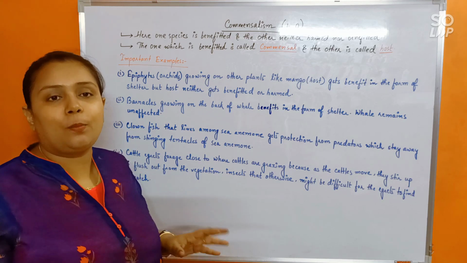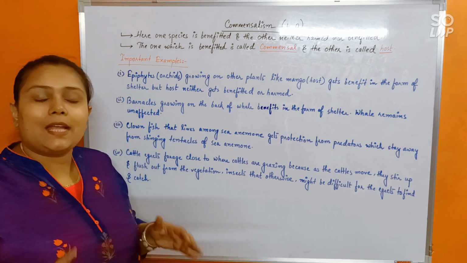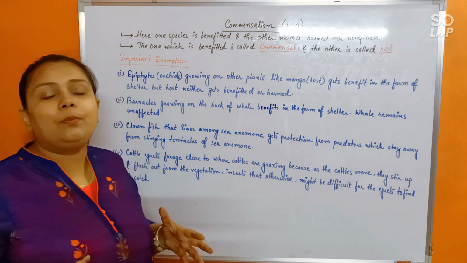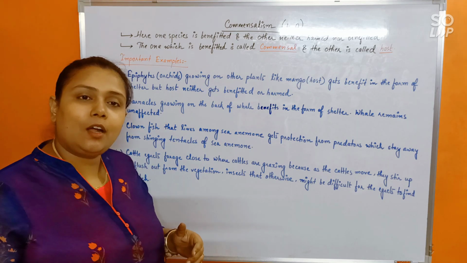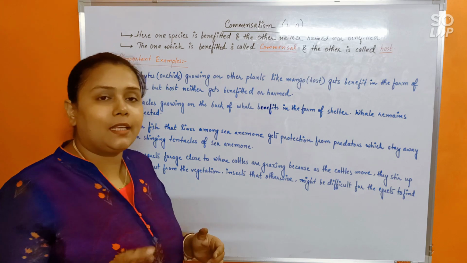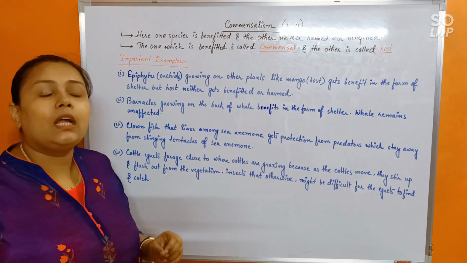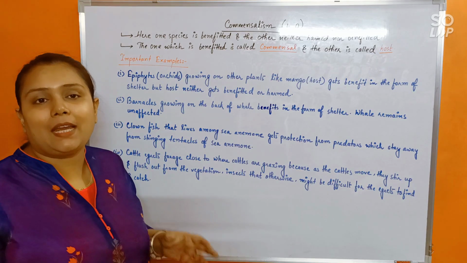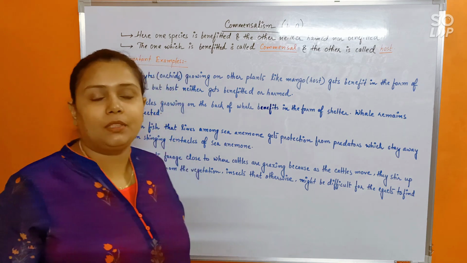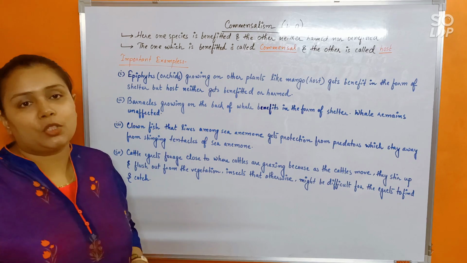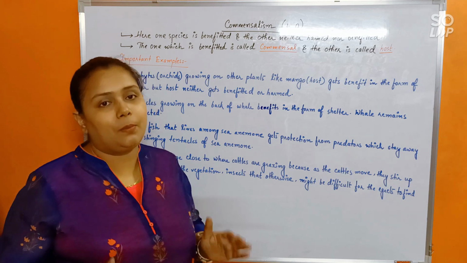That's why, to make the job easier, they would remain nearby to where cattle are grazing. Because as the cattle would be grazing, they would be anyway stirring up or flushing out the vegetation or the grass. And that's how to identify or to locate the insects would become much easier for the cattle egrets. Understood? That's how the cattle egrets are getting benefited by the cattle, but the cattle are neither getting benefited or harmed. So these being important examples of commensalism, with this we end the chapter Organism and Population.